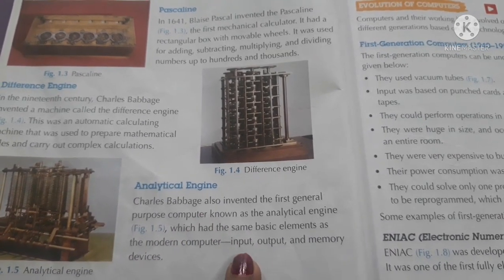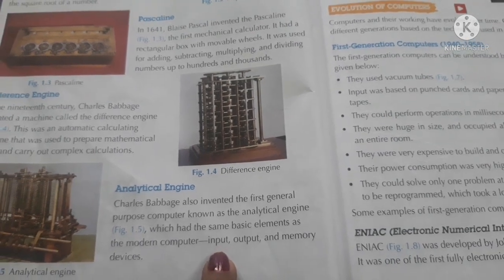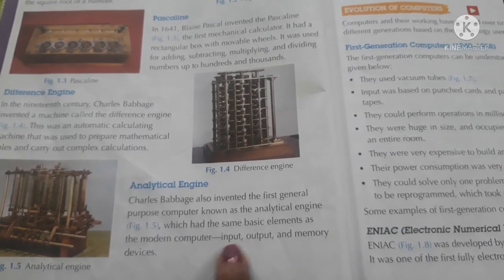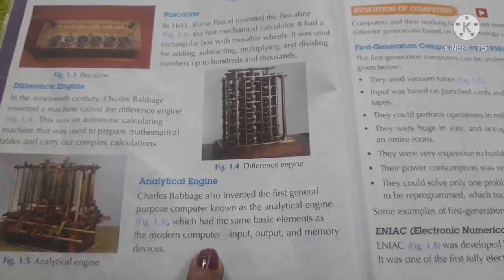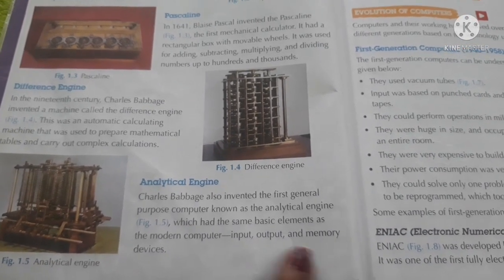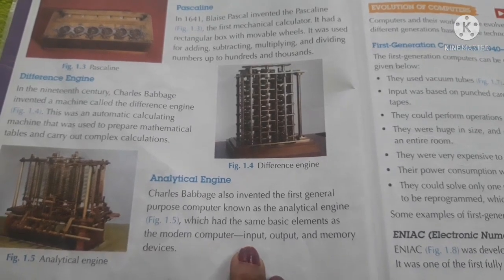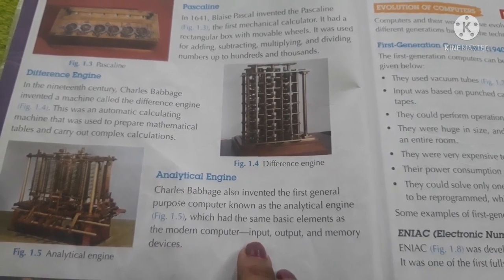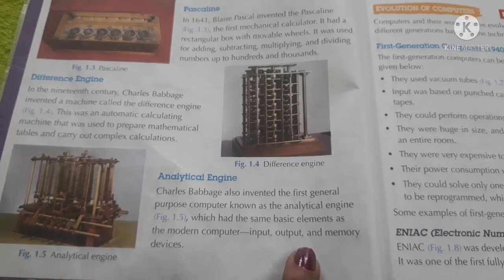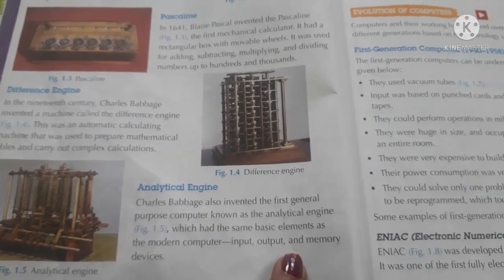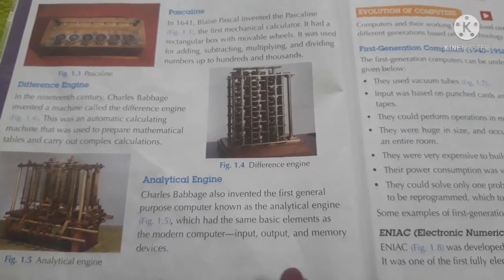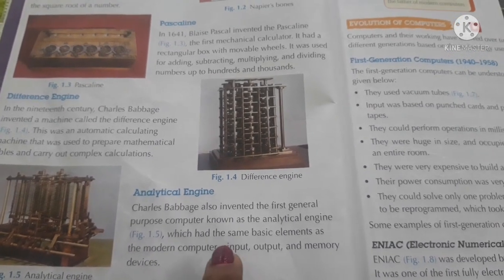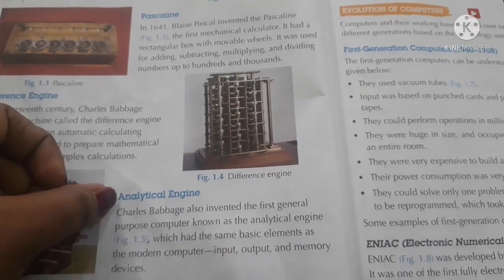What features did it have? Input, output and memory devices. The same features we use today were present in the olden days in the analytical engine.